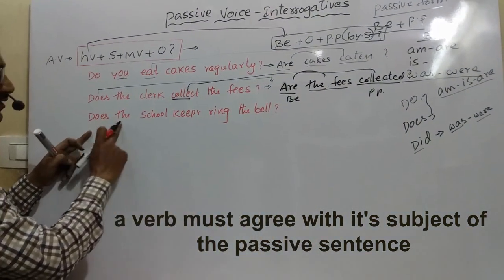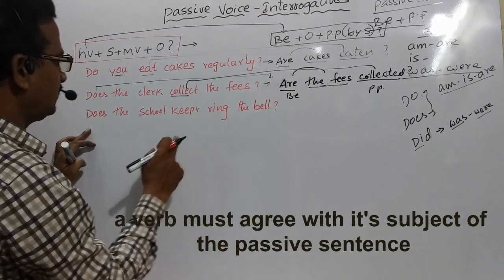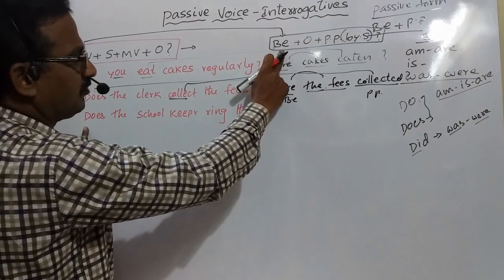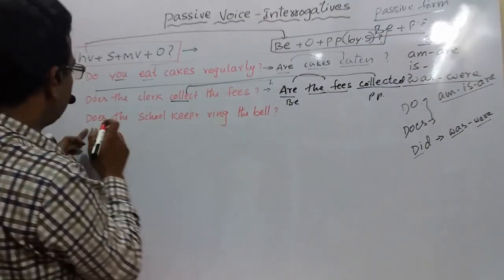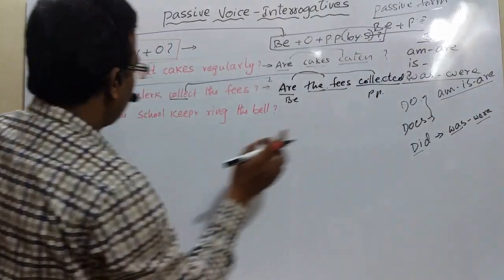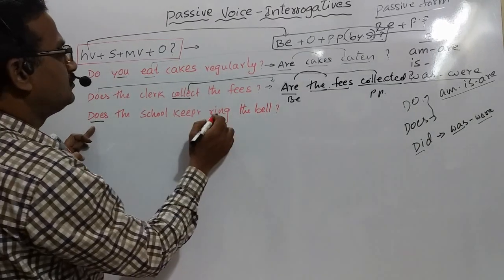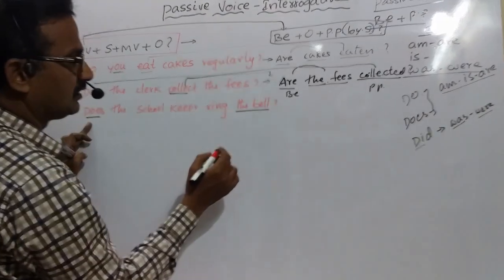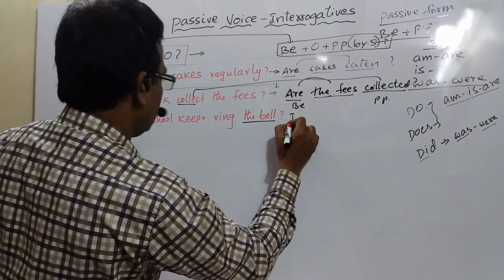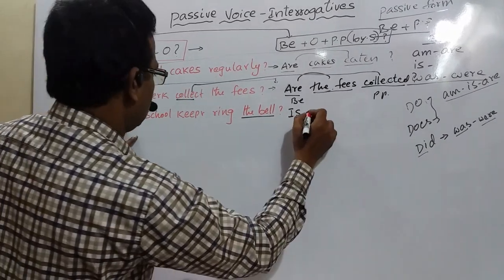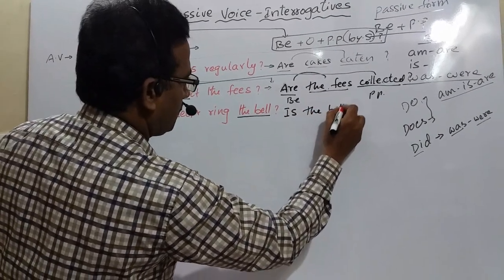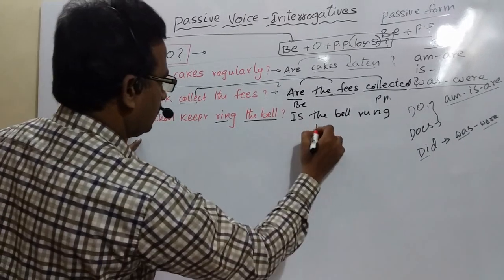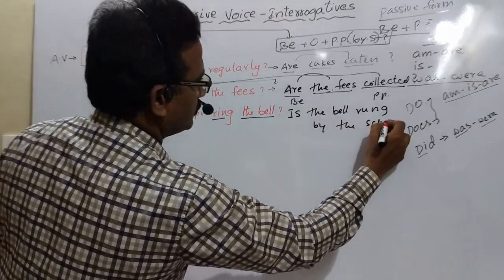Another example: Does the school keeper ring the bell? Observe this sentence. Does is the helping verb and it should be changed into a be form. What be form is possible? Since does is present tense, you have to take one of am, is, are. The object is the bell. Bell is singular, so is is possible. So, is the bell. Ring's past participle is rung. Is the bell rung by the school keeper?